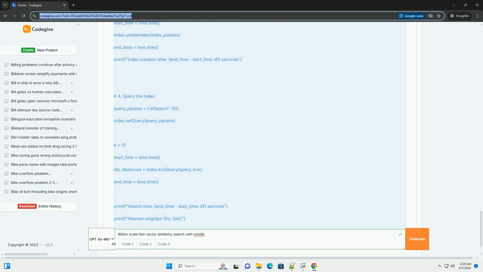NMSLIB has some GPU support, but other libraries like FAISS are often more heavily optimized for GPUs. Distributed search: if you have sharded your data and index across multiple machines, you can perform the search in parallel on each machine and then aggregate the results.